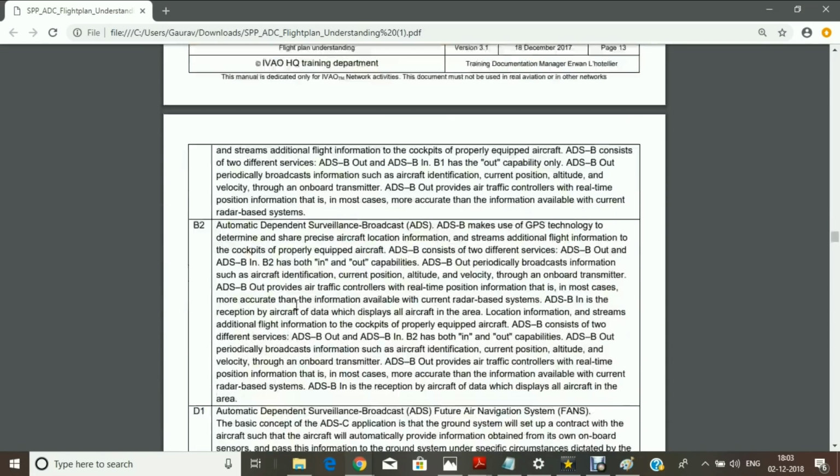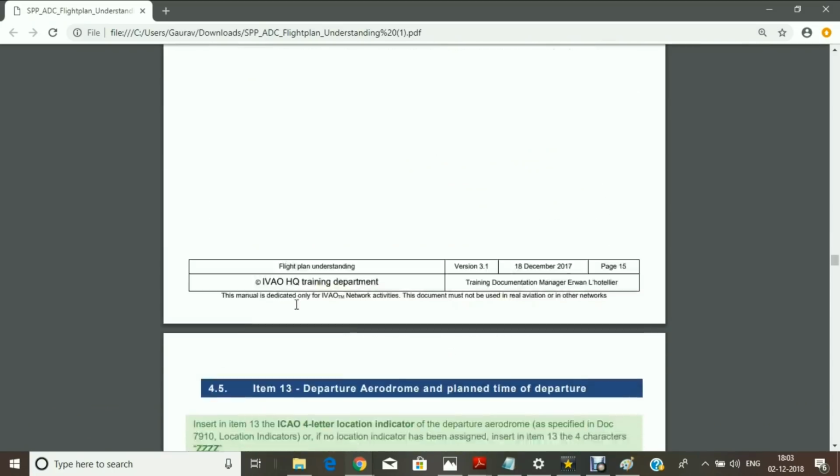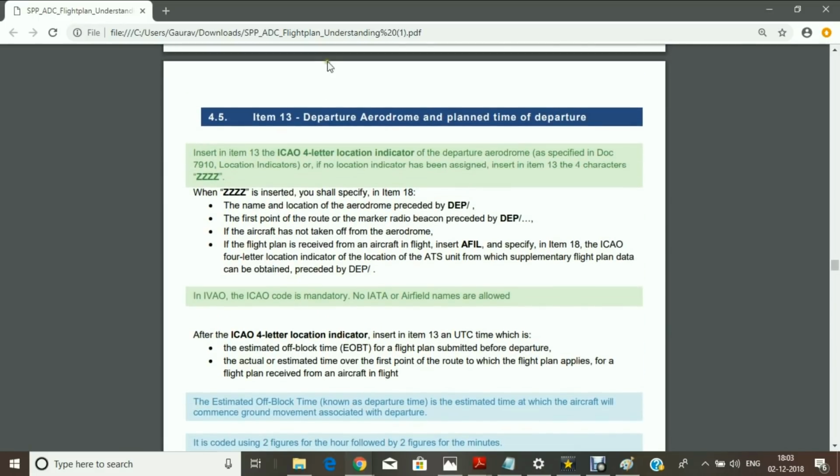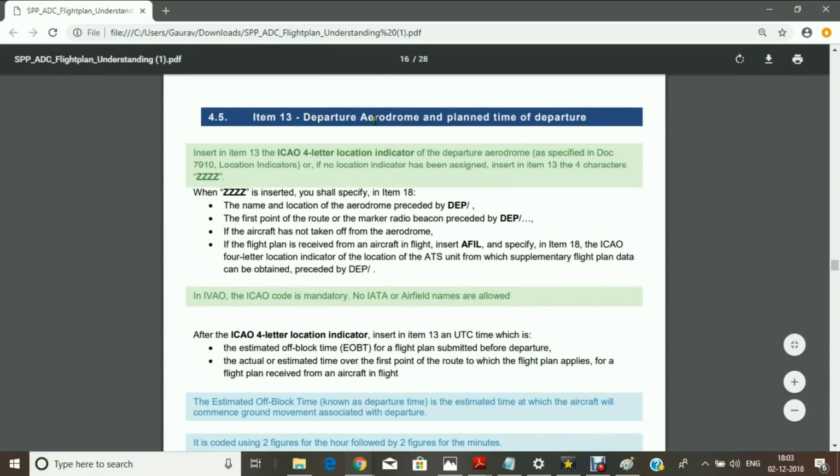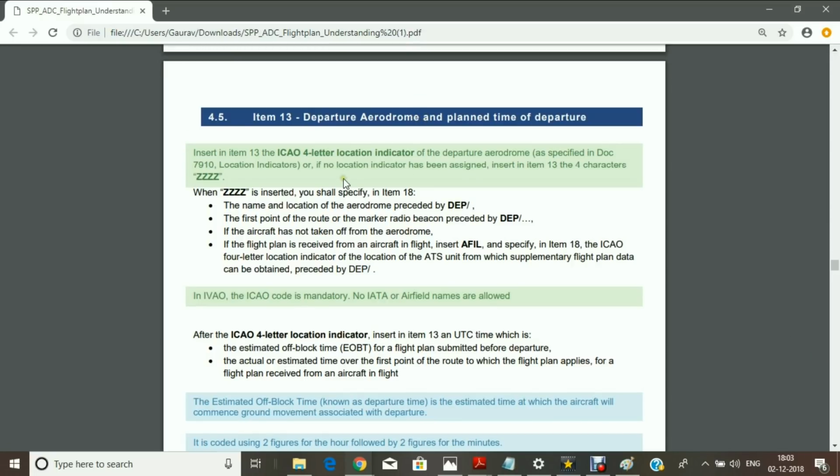Then we'll go to the next part, which is the departure aerodrome. Again, we have four blocks in that. You can put the ICAO location indicator. We have to find it in the ICAO document for location indicators, and you'll put the four-letter code of your departure station in that block.